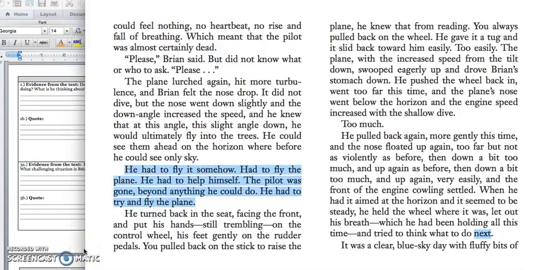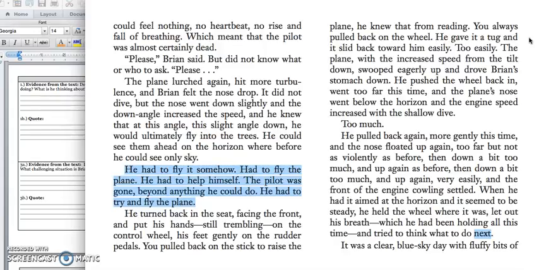He turned back in the seat facing the front and put his hands, still trembling, on the control wheel, his feet gently on the rudder pedals. You pulled back on the stick to raise the plane. He knew that from reading. You always pull back on the wheel. He gave it a tug, and it slid back toward him easily, too easily. The plane, with the increased speed from the tilt down, swooped eagerly up and drove Brian's stomach down.